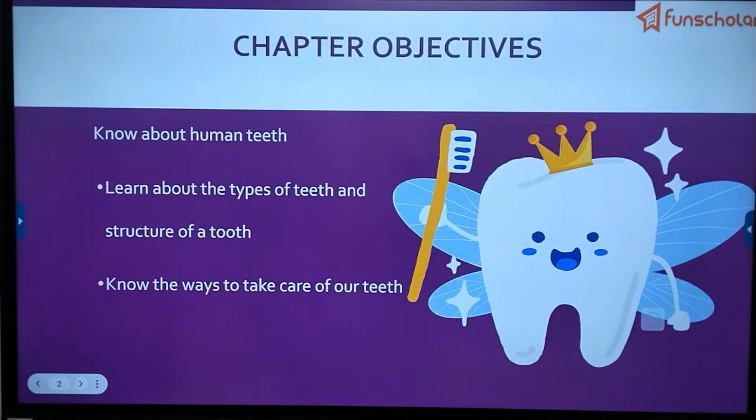So in this lecture, we will know about the different types of teeth and structure of tooth. Know the ways to take care of our body.